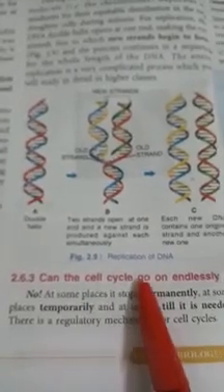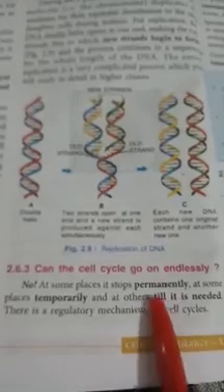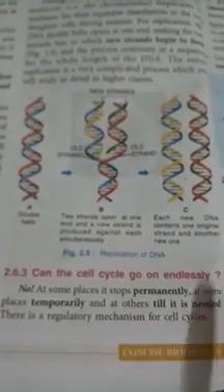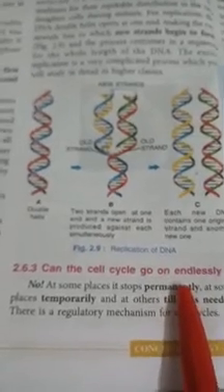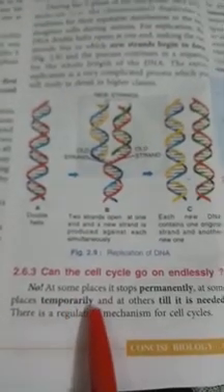Will the cell cycle go endlessly? Sometimes it may stop. The cell may stop its growth permanently in some cases. In some cases the cell goes through the cell cycle temporarily, then it will stop. Sometimes, in different parts of the body, the cell cycle may be different.